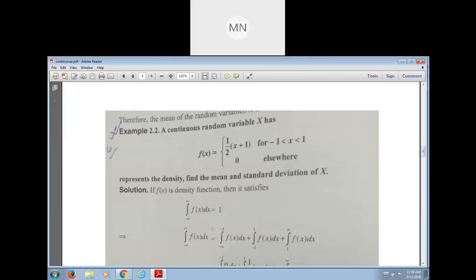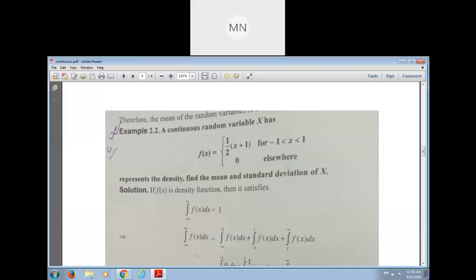We break this integral because the function is defined in a particular way. Suppose x takes the value minus 1 to 1. Therefore, we have to break the interval minus infinity to infinity.